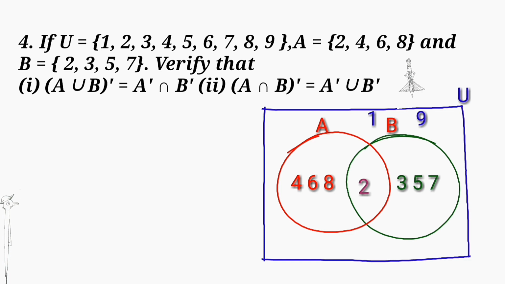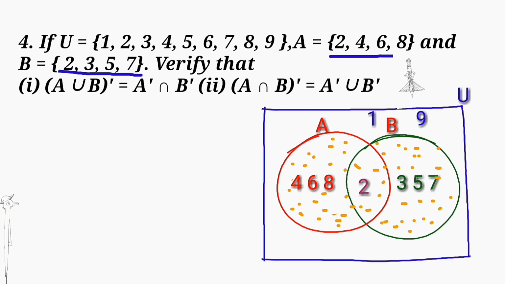Fourth question, if U is equal to 1, 2, 3, 4, 5, 6, 7, 8, 9, A is equal to 2, 4, 6, 8 and B is equal to 2, 3, 5, 7, verify that A union B, the whole complement is equal to A complement intersection B complement. We know it is De Morgan's law. First find A union B, the whole complement.